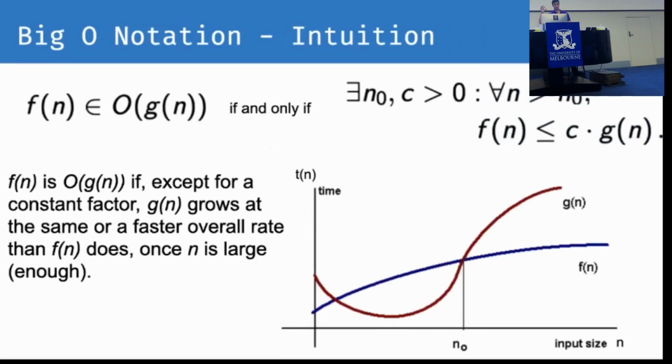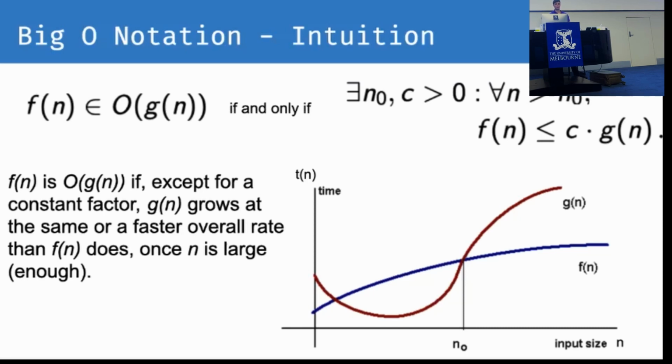So if I want to pictographically show that, we can see that we have two functions here. We have f of n, we have g of n. And we can see that for some value n0, oops, there should be a c there that just managed to disappear. Okay, but g of n's fine. If we have some function g of n, as long as n is greater than n0, g of n is larger than f of n. So we can see that g of n makes an upper bound for f of n. So you can also read it as g of n grows at the same or a faster overall rate than f of n does once n is large enough.